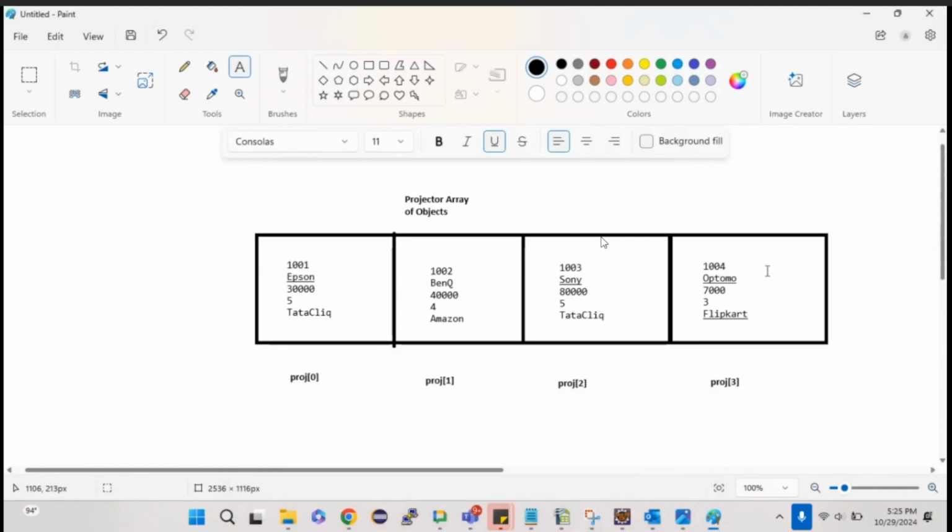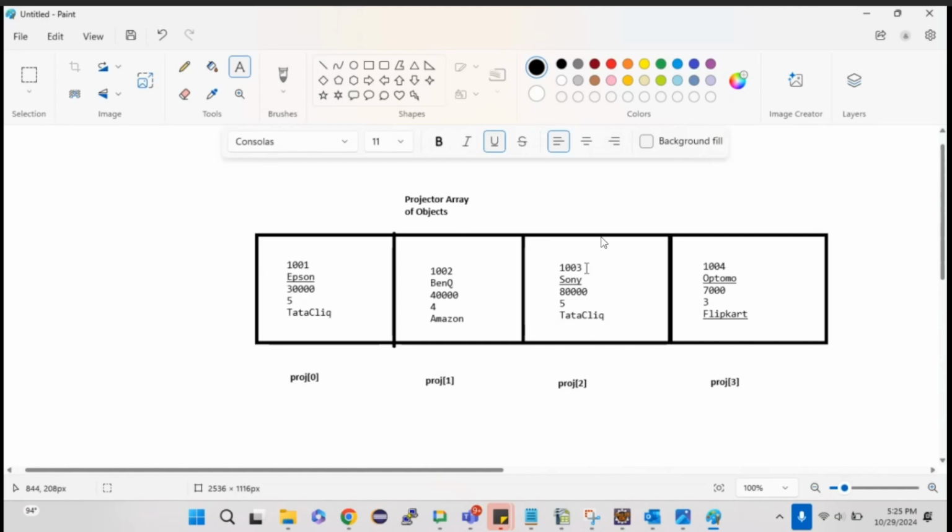There are four sets of values. We have stored them in an array of objects. In that they have given two conditions. One is the rating should be greater than the given rating. They have given the rating as 3. So whatever rating we are comparing, that should be greater than 3, which means the first three objects will get filtered because the fourth one is 3. Next, it should be available in Tata Click. So here the second object will get eliminated. So the first object and the third object are a match. Now in these two, we need to find the maximum price, which is 1003, 80,000, right? So that is what we are finding.